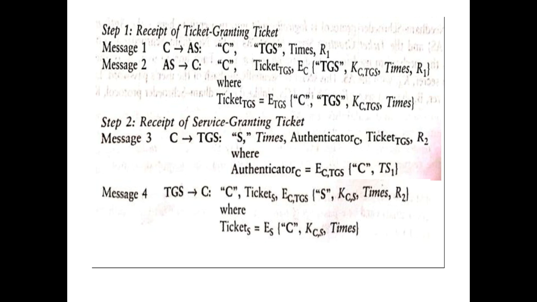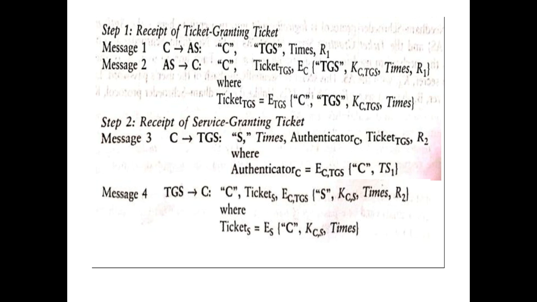Once these two messages have been exchanged between the client and the authentication server, the client prepares the third message to send to the ticket granting server to get a service granting ticket.